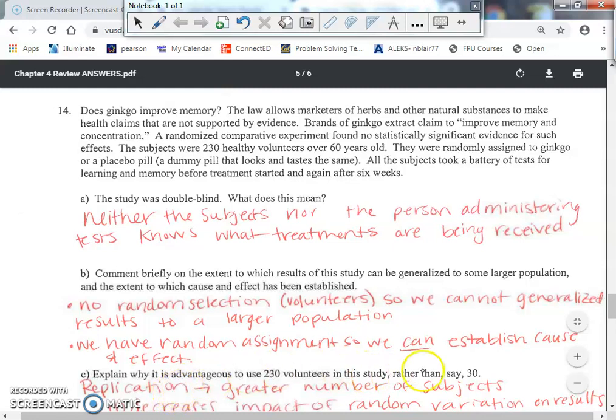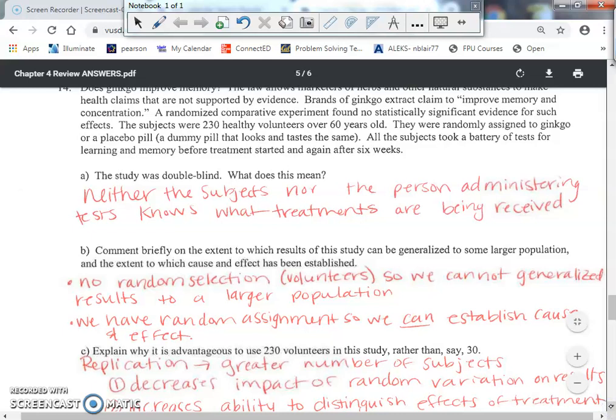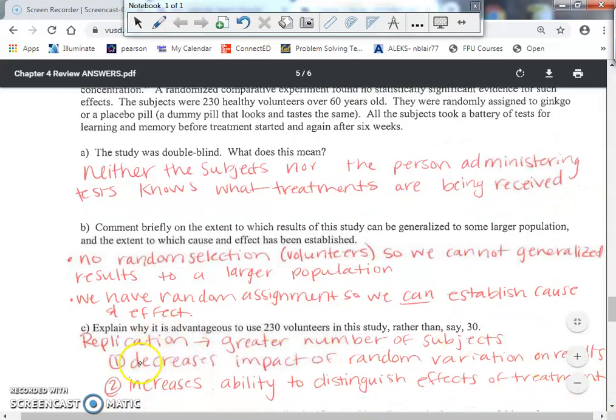Replication means a larger number of subjects. We have more people being part of my study, and there are 2 reasons for this. Now, this is the wording straight out of the book. It decreases the impact of random variation on results. So in other words, it decreases the chance of putting the same type of subjects in one group and the other going in the other group.